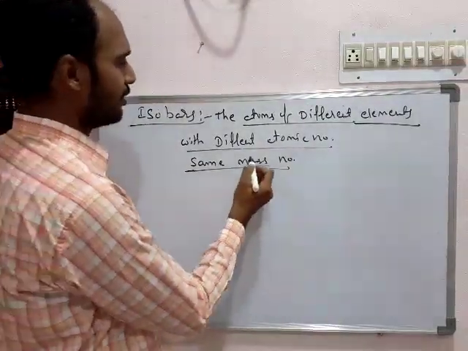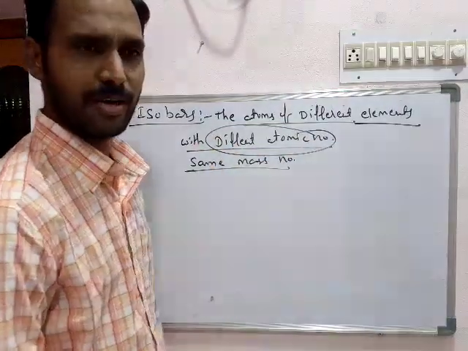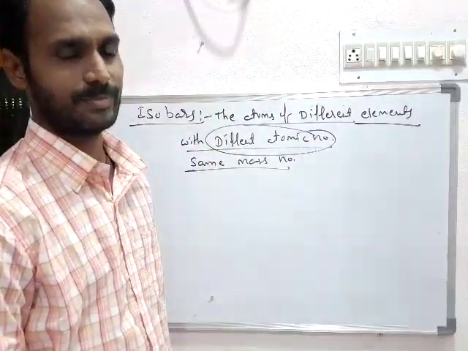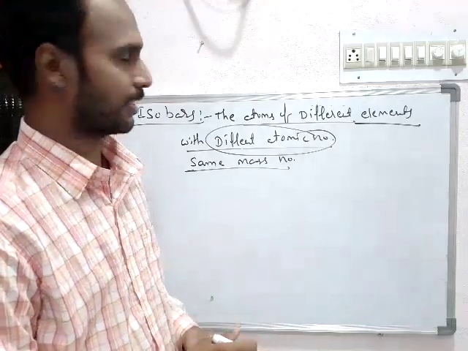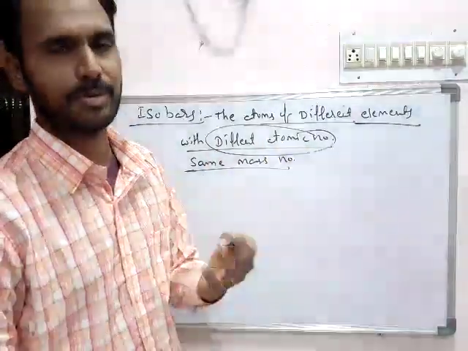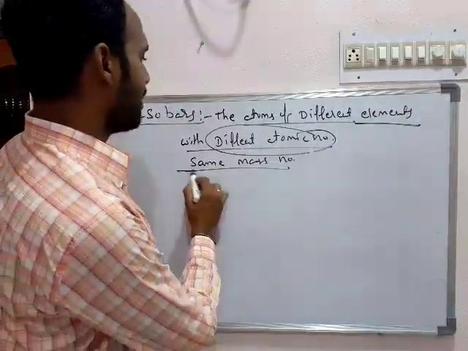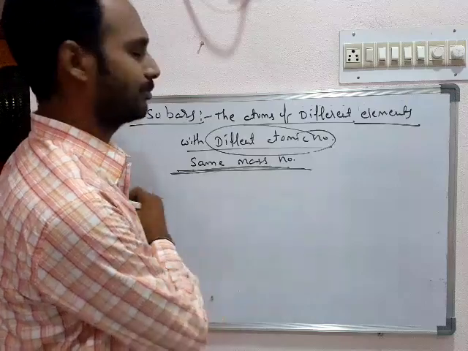As they are having different atomic numbers, they consist of different numbers of protons. It is compulsory. So having different atomic number means having different number of protons. But how do they become the same mass number?